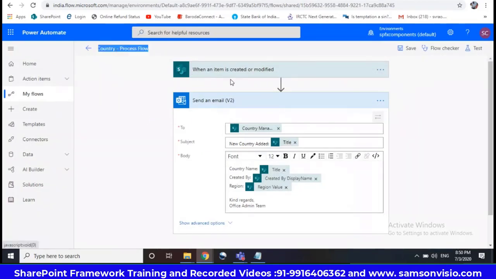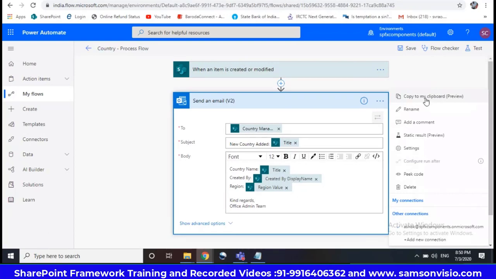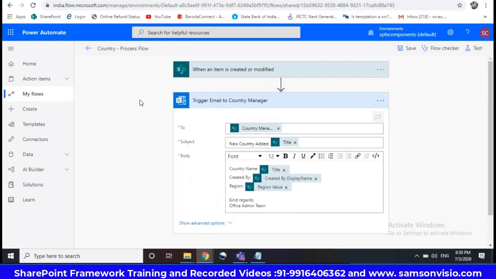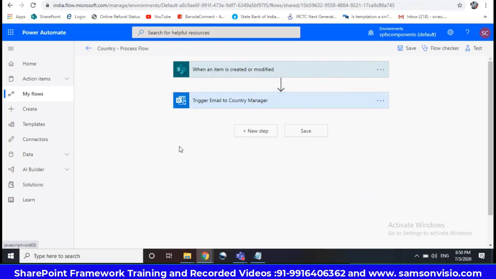You can change the trigger. You can delete whatever you want. You can do the actions. You can do anything, and you can copy the action and reuse it. You can even rename this action. So you can say here country trigger email, and give a meaningful name like country manager so that you can understand it. Save it. Okay, next one.